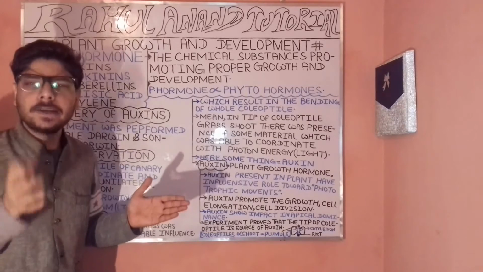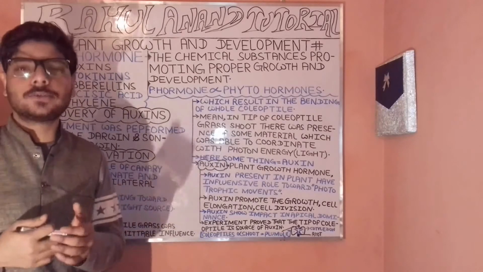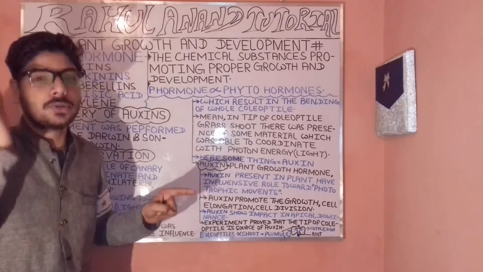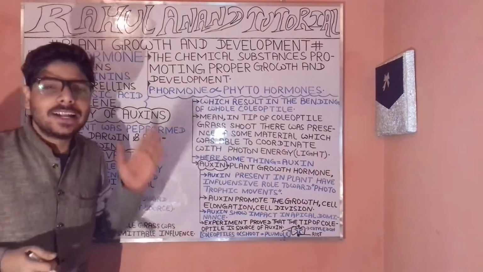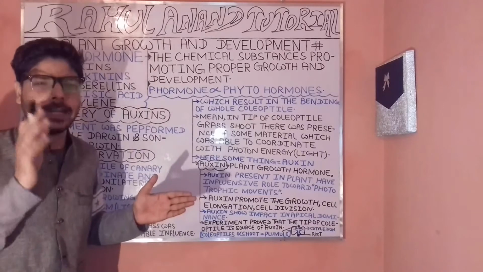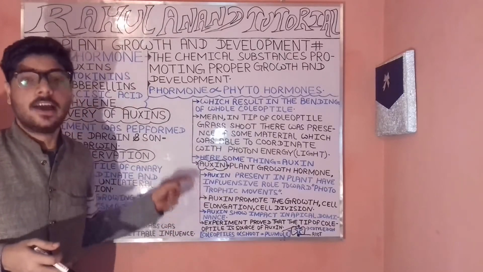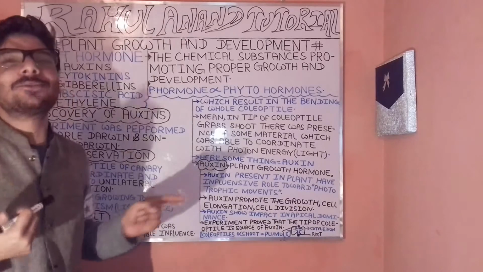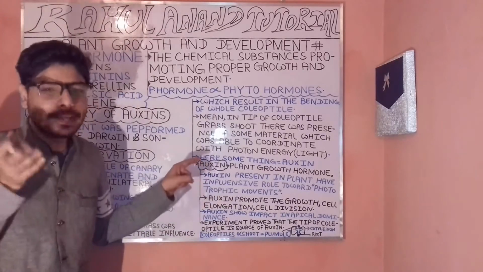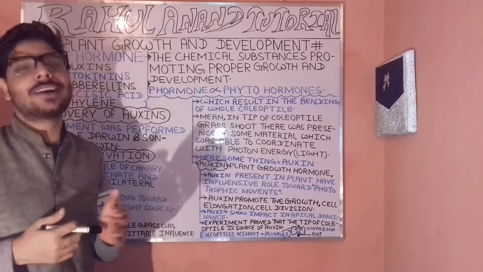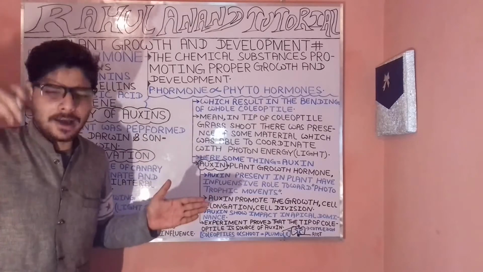It means there was something present in the coleoptile that played an important role in its bending towards the light. It was nothing else but the auxins.